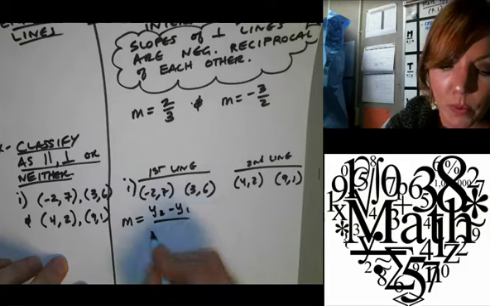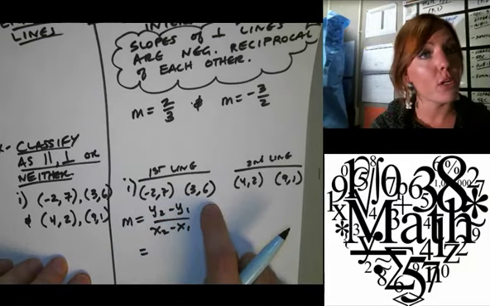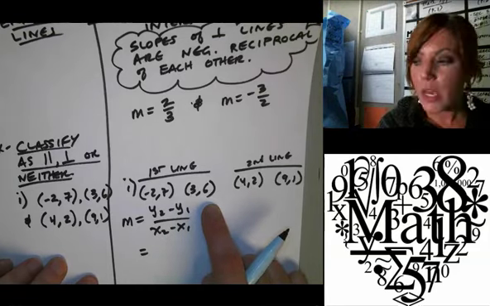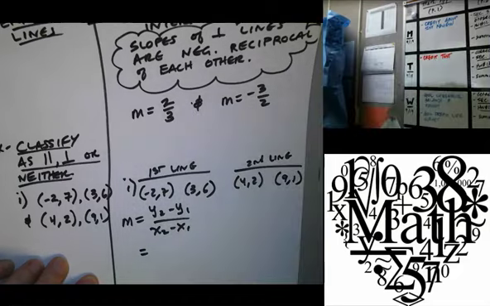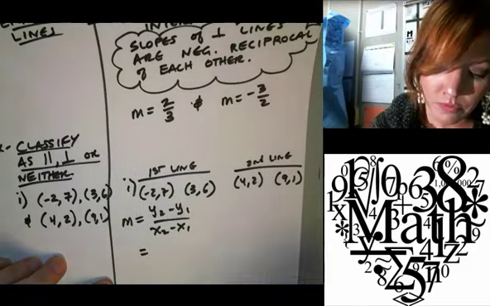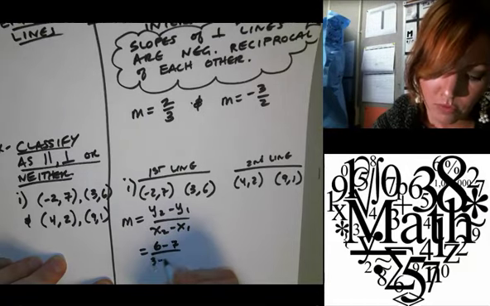Good. Y2 minus Y1 over X2 minus X1. So I'm not going to list up here which ones are Y2, Y1, X2, all that? No. Okay, good. So can somebody tell me what I'm plugging in here for each of the points? Chaz. 6 minus 7. Good. And 3 minus -2. Good.